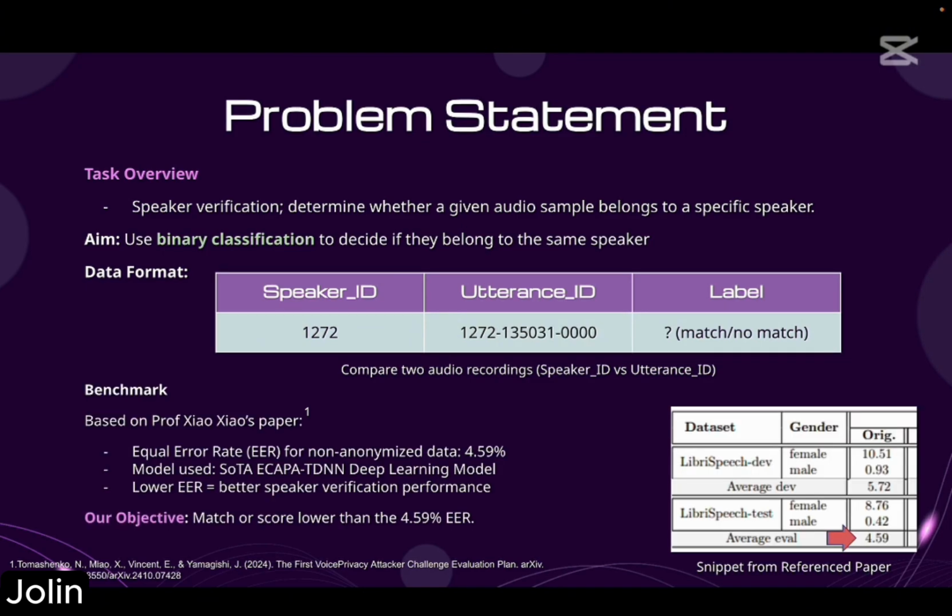The benchmark we'll be comparing against is based on Prof. Xiao's paper and is reported to have an equal error rate of 4.59% on that dataset. It is achieved using a state-of-the-art ECAPA-TDNN deep learning model. Deep learning models are more complex. They require extensive data and computational resources. Our focus, however, is on classical ML. And as the lower the EER, the better, our objective is to match or score lower than the benchmark. To gain a clearer understanding of the task, let's proceed with the demo.